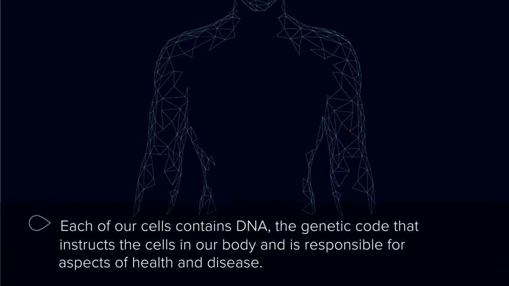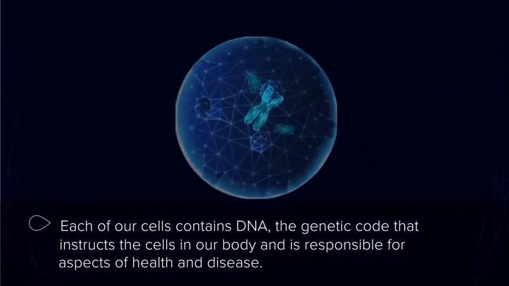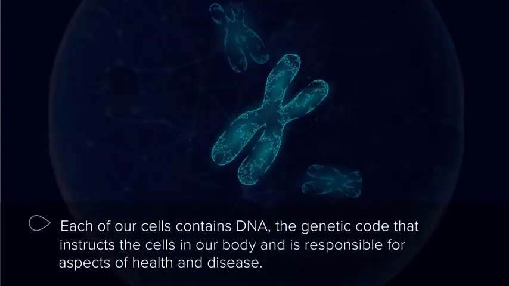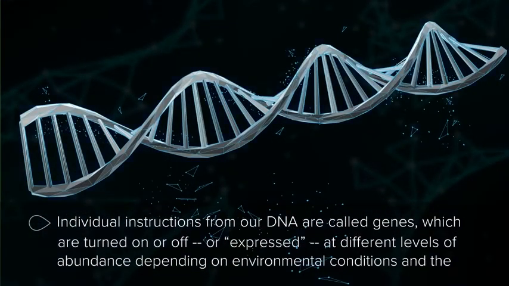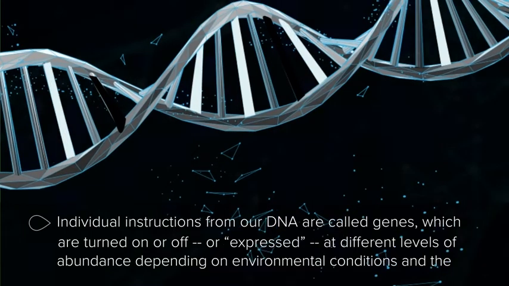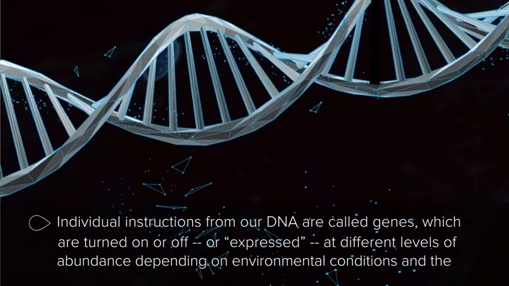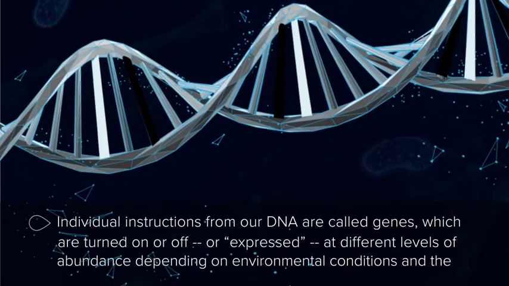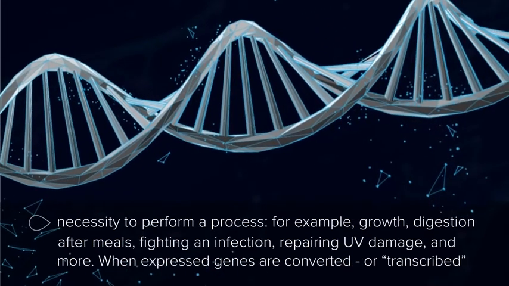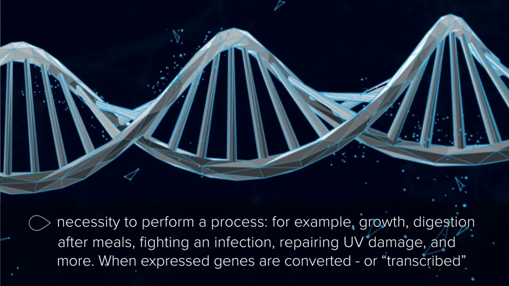Each of our cells contains DNA, the genetic code that instructs the cells in our body and is responsible for aspects of health and disease. Individual instructions from our DNA are called genes, which are turned on or off, or expressed at different levels of abundance, depending on environmental conditions and the necessity to perform a process. For example, growth, digestion after meals, fighting an infection, repairing UV damage, and more.